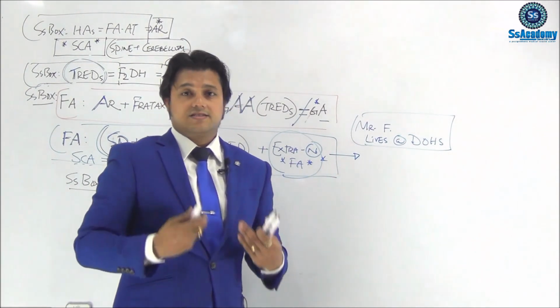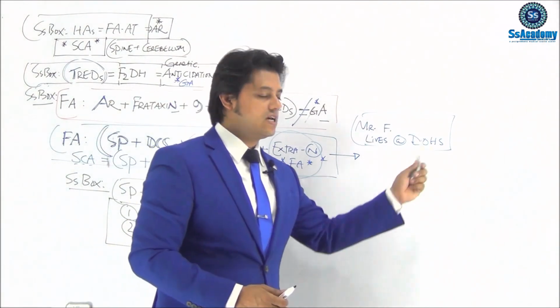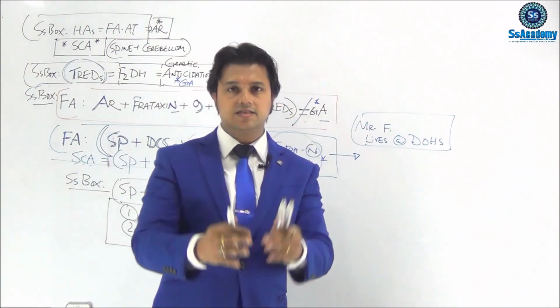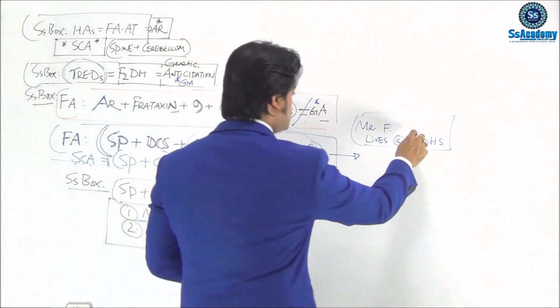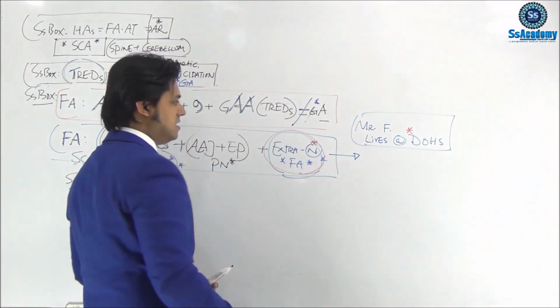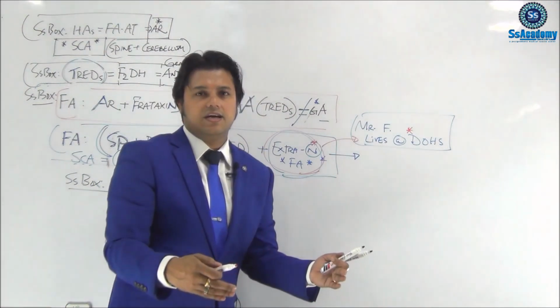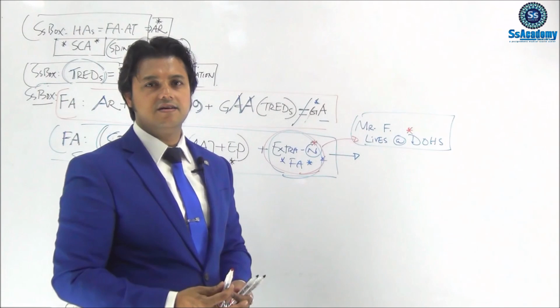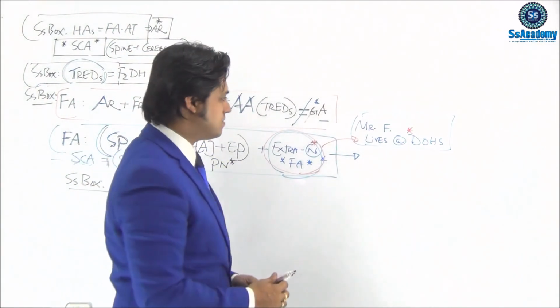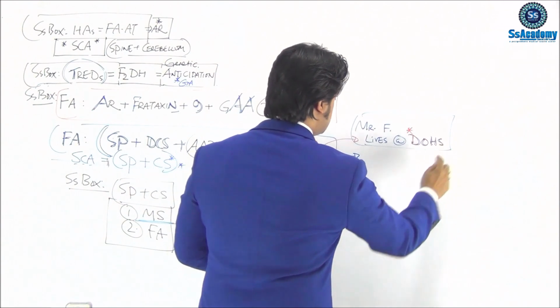So Friedreich's man lives at DOHS. The DOHS mnemonic will be really helpful to remember these extra-neurological features. My house was also at DOHS, the extra house, not the primary house.